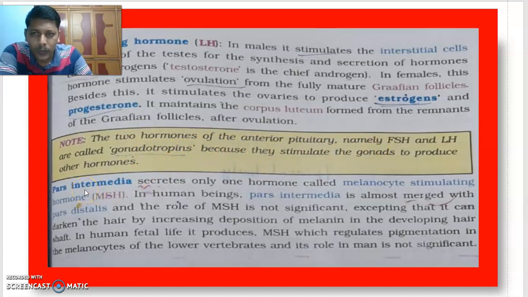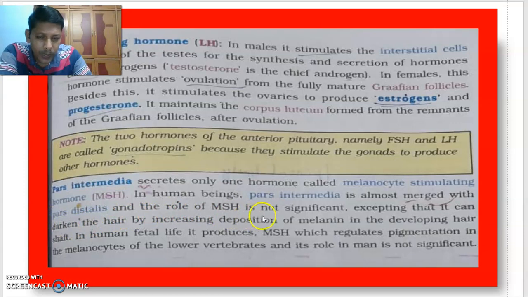The middle lobe is called pars intermedia. It secretes only one hormone called melanocyte stimulating hormone, MSH. It is antagonistic to melatonin. You will learn melatonin later. In human beings, pars intermedia is almost merged with pars distalis.